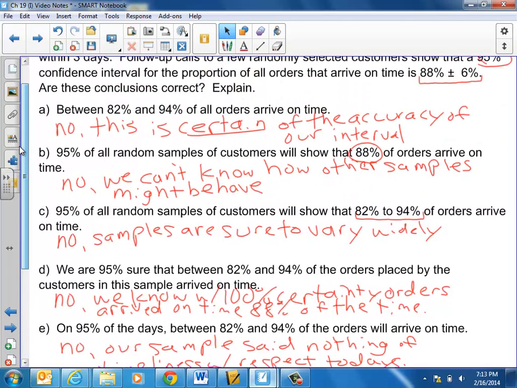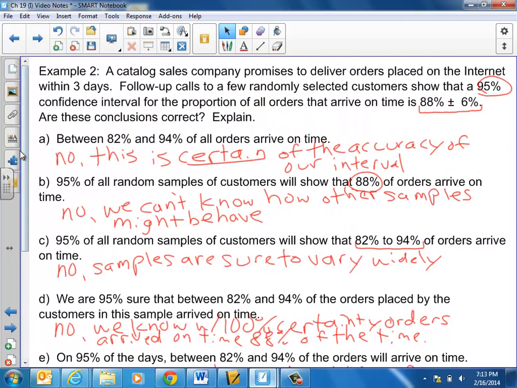Got to be careful with your conclusions. What can we know? What can we say? Well, I would stick to the stats lingo here. On the AP exam, the best thing you could say is what they say in this second sentence here. Follow-up calls to a few randomly selected customers show that a 95% confidence interval for the proportion of all orders that arrive on time is 88% plus or minus 6%.